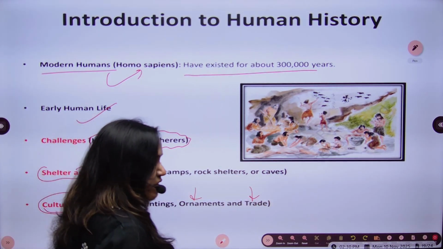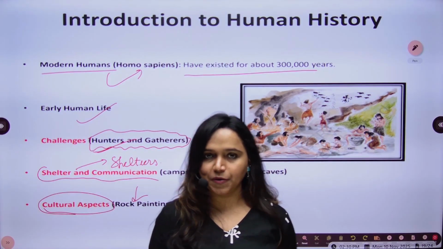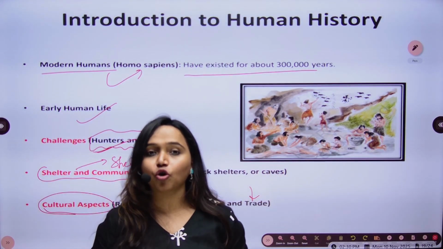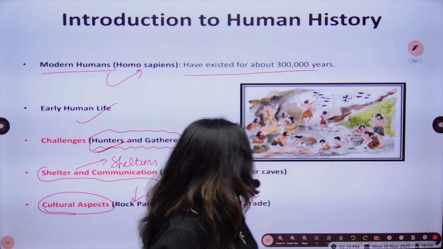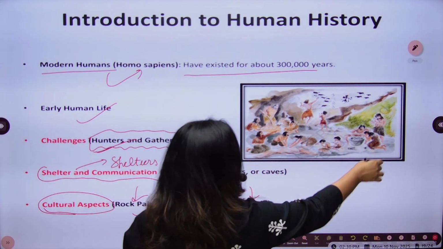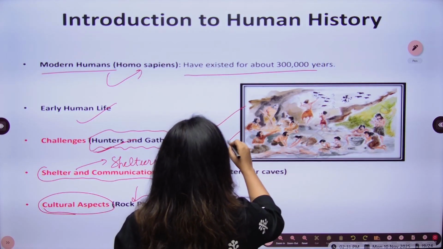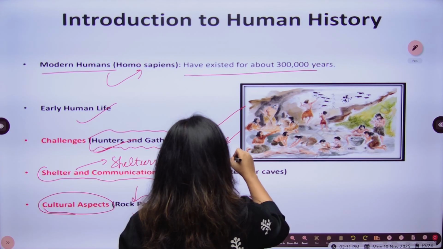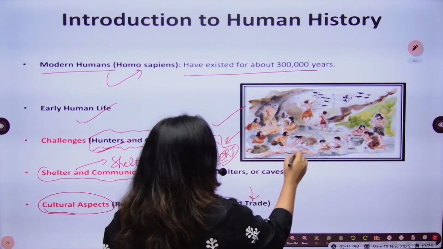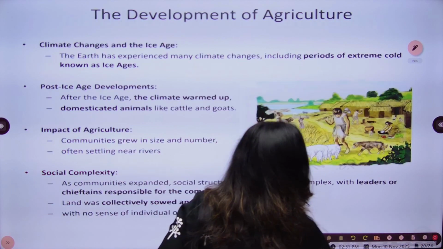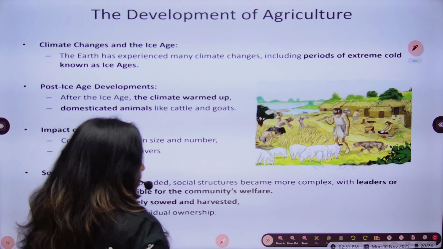So this is a gradual evolution of human history. First they were hunters and gatherers, then they might have formed certain communities, developed agriculture, and then they started certain cultural things. So this is a very good diagram. It is taken from class 6th NCERT, where you can see different human beings doing different works based on their need. And then there was development of agriculture.